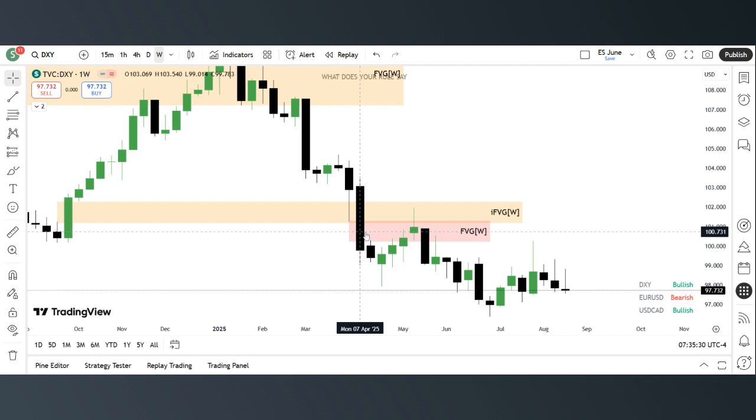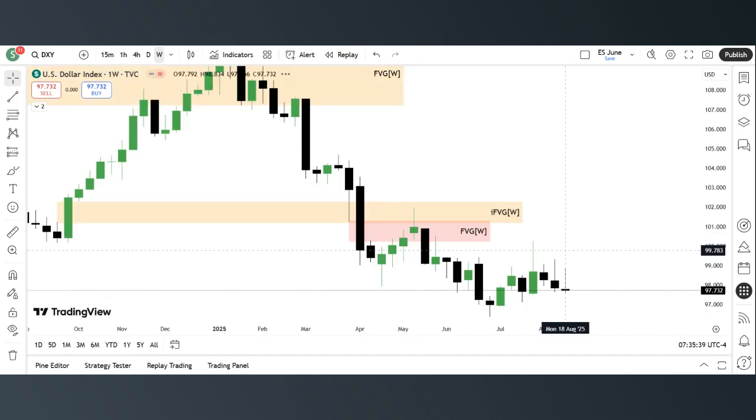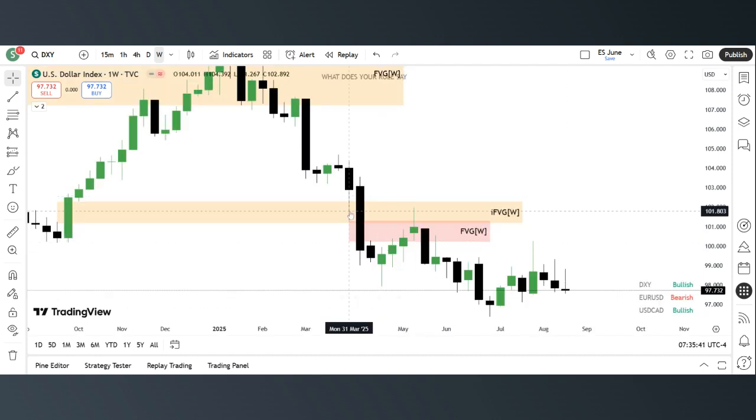For those of you who are just joining this channel or watching my videos for the first time, I'll just go a bit over this very fair value gap here, and then we'll move on to the next, right? So candle 1, candle 2, candle 3, and we have a gap on the second candle, which means there are no wicks overlapping. The wick of candle 1 and the wick of candle 3 are not overlapping. So that simply gives us a gap, and we highlight this, annotate it, extend it to the right. We saw price respecting that before moving down to the downside.